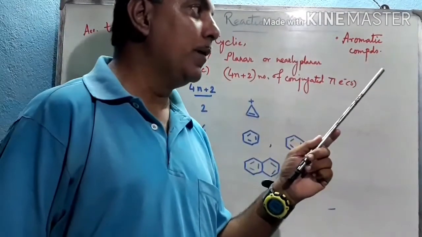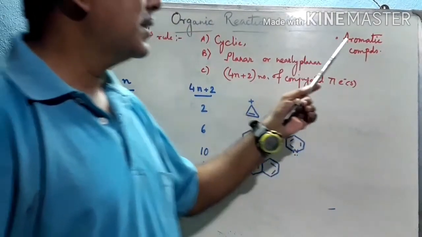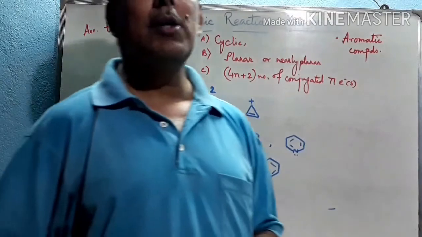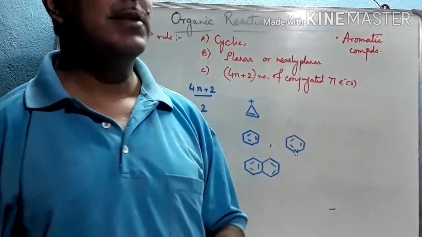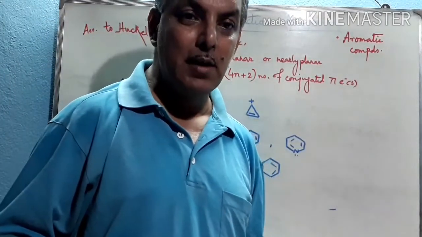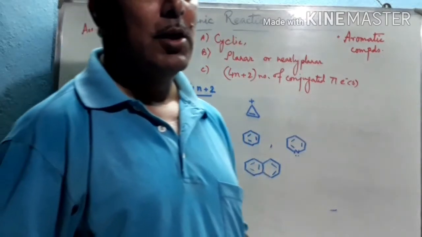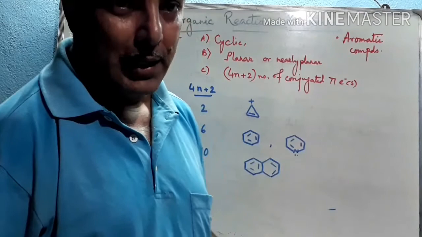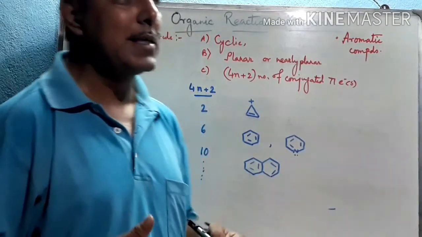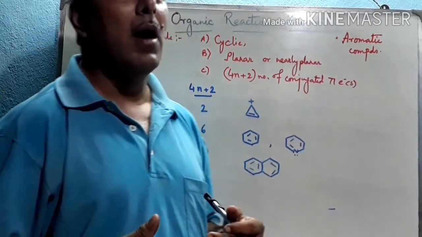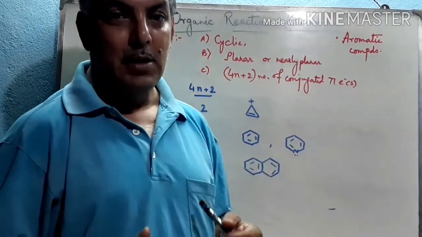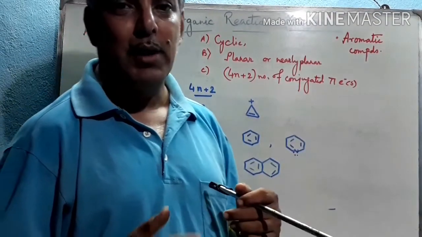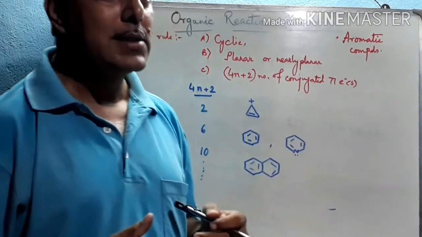This is part 2. Now I am discussing first the aromatic compounds. According to Huckel's theory, in our previous concept, aroma means fragrance. So all the organic compounds which have fragrance are generally aromatic in nature. But the problem arises whenever we discovered the esters. These are also sweet smelling substances, and that's why, to differentiate between esters and aromatics, Huckel gave a theory,